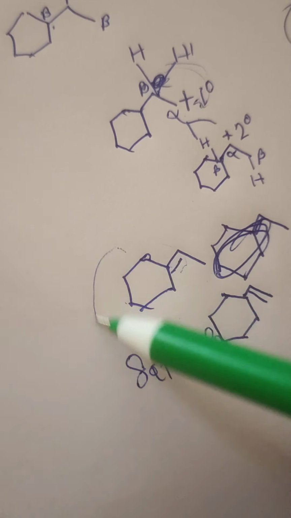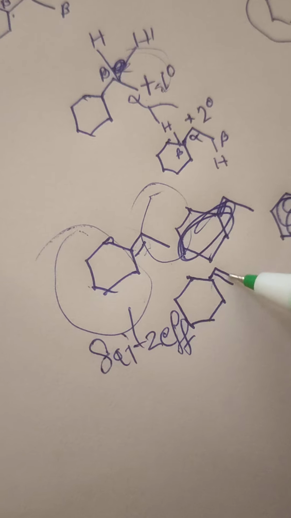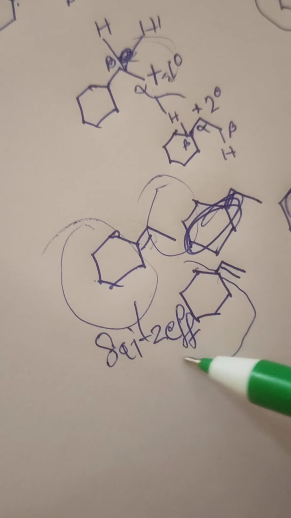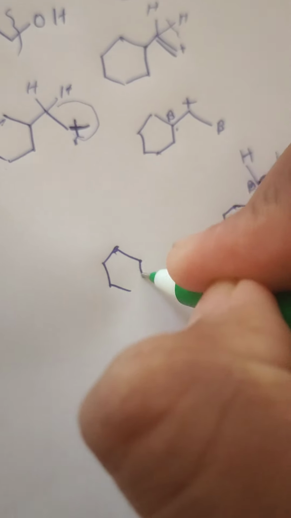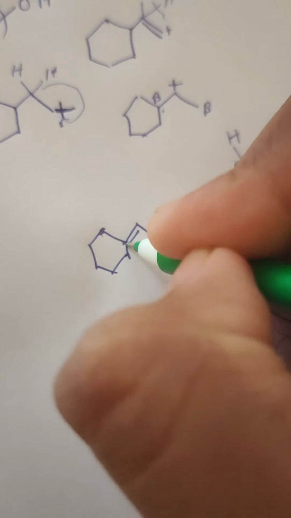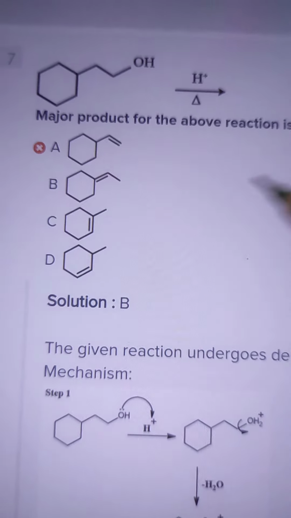Here we can see we have two substitutions, and here it is only one substitution, right? So obviously this will be the major product. So actually the major product will be this. So this would be the answer.